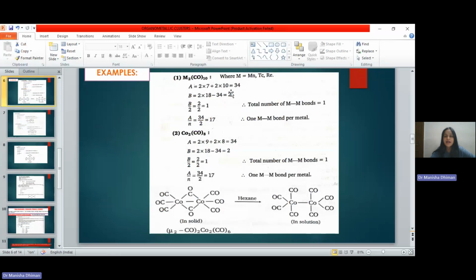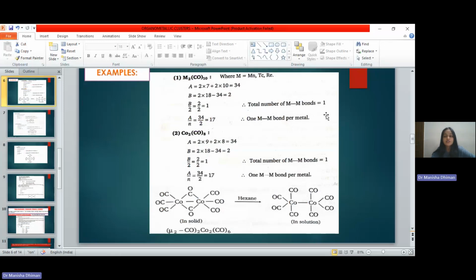Okay, next step was to calculate B. B was N into 18 minus A. So N is 2 in this example. So we have 2 into 18 minus 34. That comes out to be 2. So what does B represent? B was representing N into 18 minus A. We will be dividing it by 2 and this B by 2 will give us the total number of M-M bonds. So in M2(CO)10, total number of M-M bonds is 1.